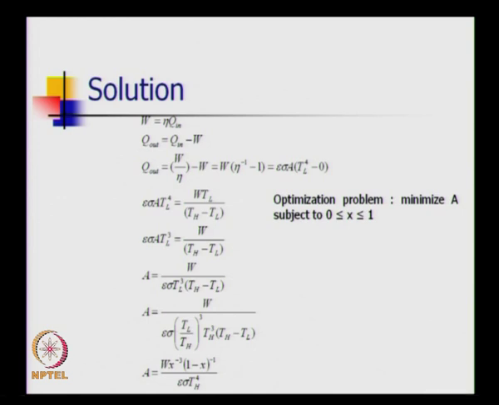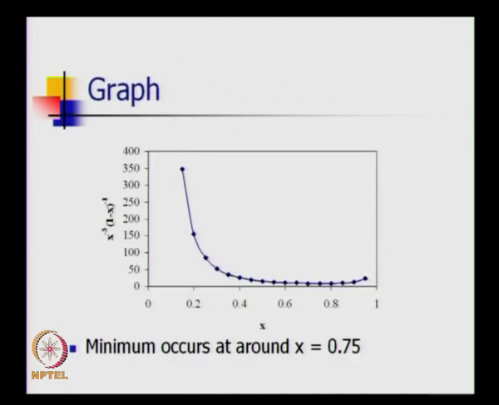So I am posing this optimization problem in terms of X, where X is the temperature ratio. Now you can solve it by calculus. If you solve it, you get the minimum around 0.75, that is TL by TH is 0.7. A simple calculus-based approach for a one-variable problem.